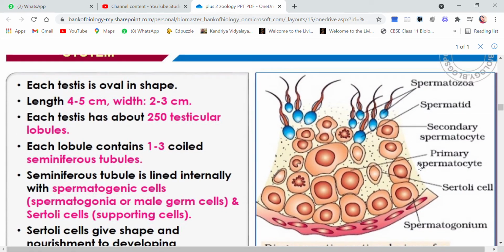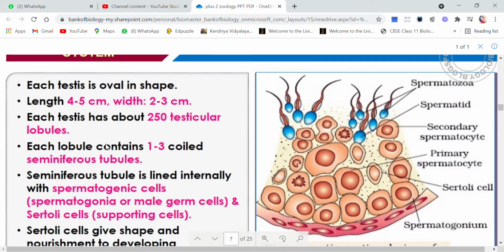Now let's move on. Each testis is oval in shape. Length is around 4 to 5 centimeters and width is 2 to 3 centimeters. Each testis has about 250 testicular lobules. Testes are divided into lobules or compartments.